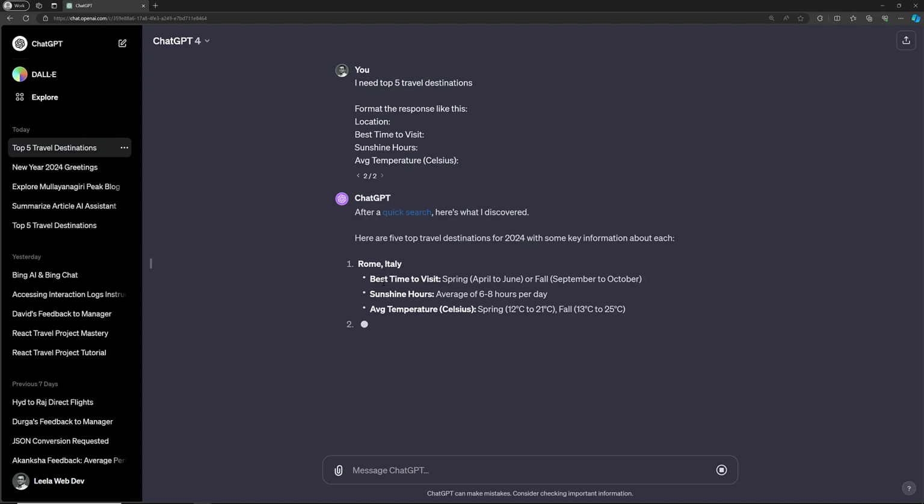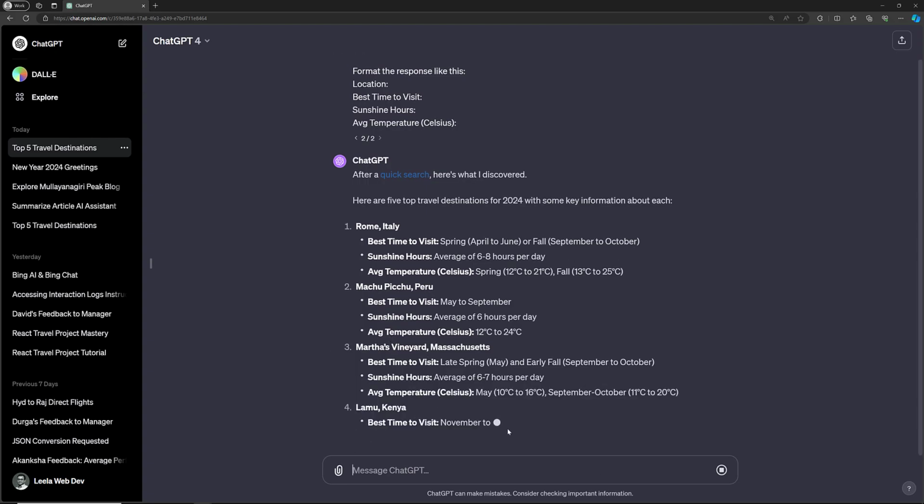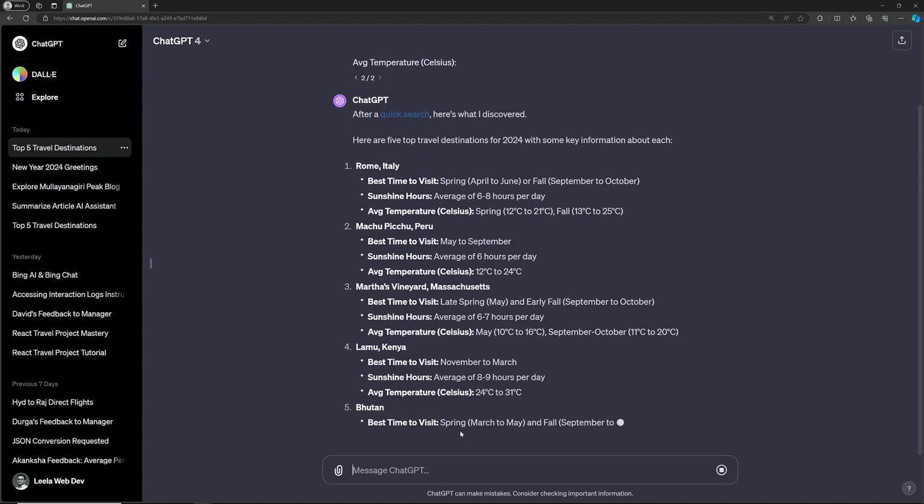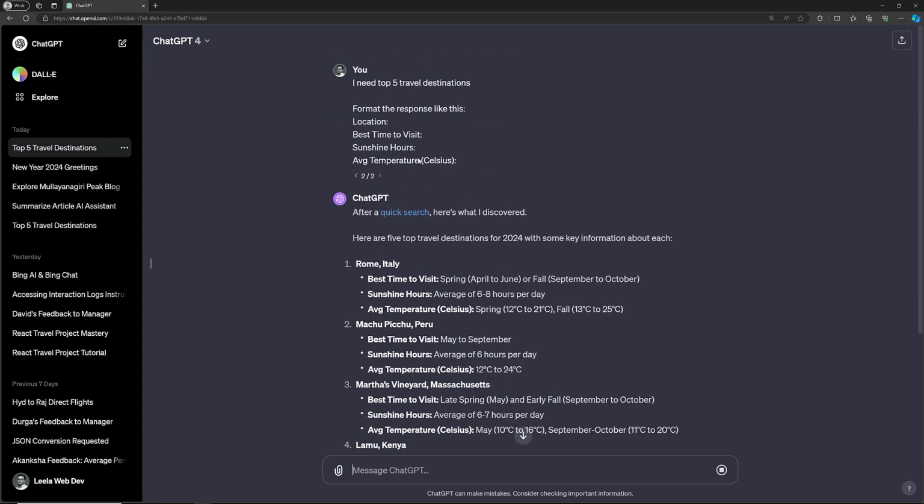See, here it is giving Rome, Italy, best time to visit, sunshine hours, average temperature. And say you didn't like this type of output either. Then what you can do is give an example.